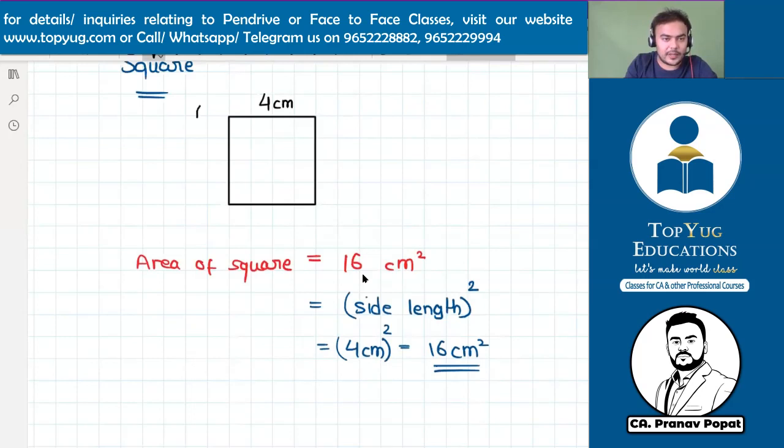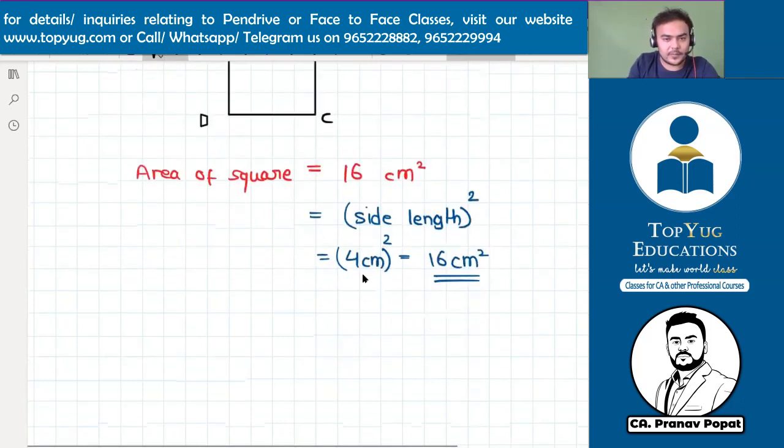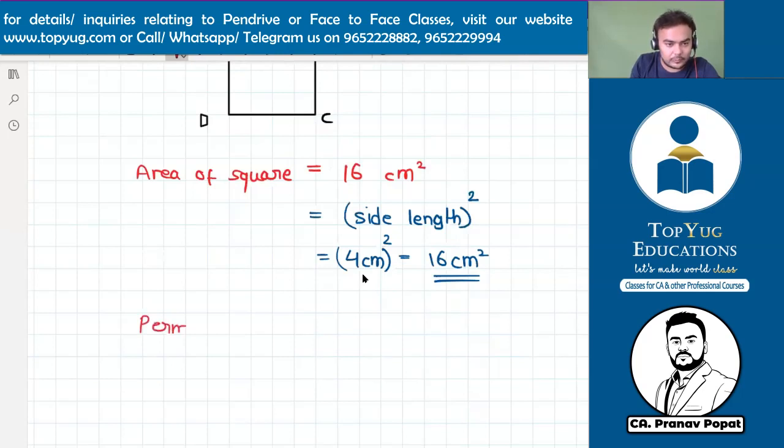Is it clear? This is called area. Okay. Now after area, there's one more formula that we need to understand, and that is perimeter. Perimeter of square. Now tell me guys, what is the answer of perimeter? Sir, what is perimeter?